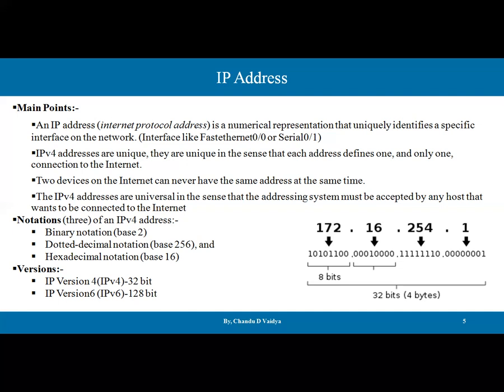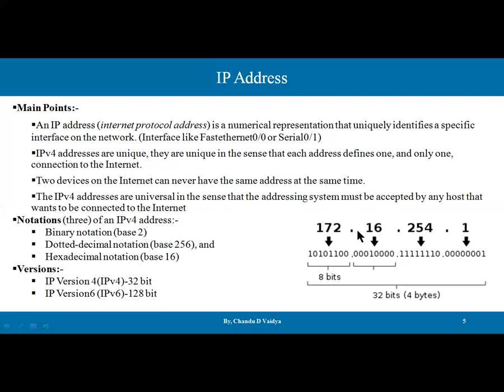Then there are three notations available for IP addresses. The very first notation is binary notation, which is base 2. The second is dotted decimal notation, which is base 256. And the third one is hexadecimal notation, which is base 16. If you look at the diagram, here one dotted decimal address is shown, that is 172.16.254.1. So here there are 4 bytes, which are nothing but the 4 octets.